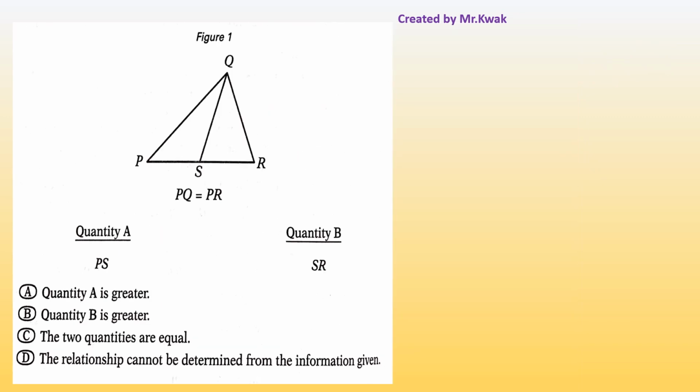So guys, in this situation, why don't we think about it a little bit differently? Draw the picture again. First of all, we can have 2 assumptions. The first one could be that the point S is on the upper side of line PR.